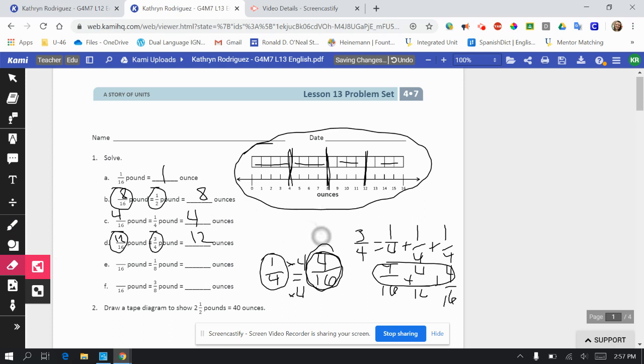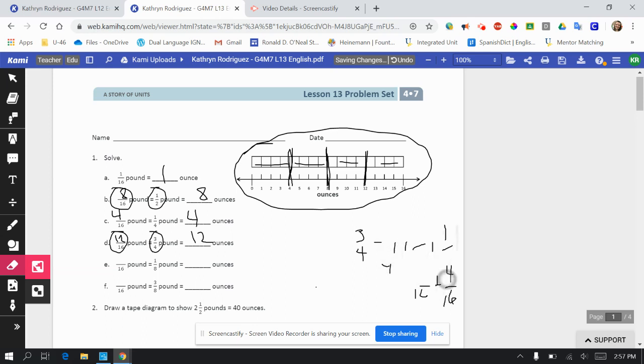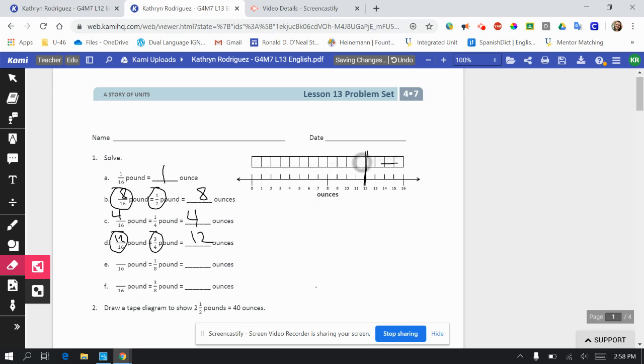If at any time you need to see these numbers longer, you might back up in the video to a place where I didn't erase yet, and pause the video so that you can see the information that you need for just a little bit longer. All right, starting with a clean slate for these last two.